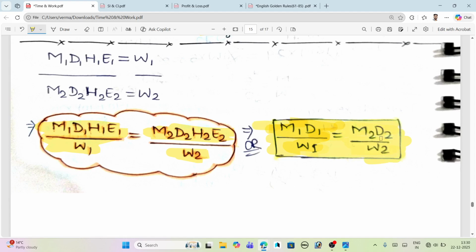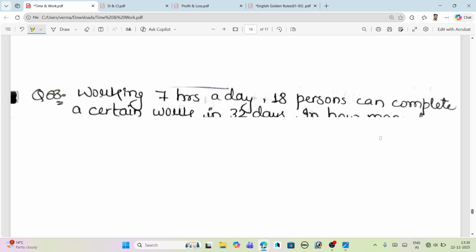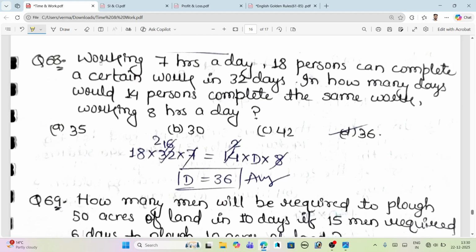Moving to the question: 18 men working 7 hours a day complete a certain work in 32 days. In how many days would 14 men complete the same work working 8 hours a day?